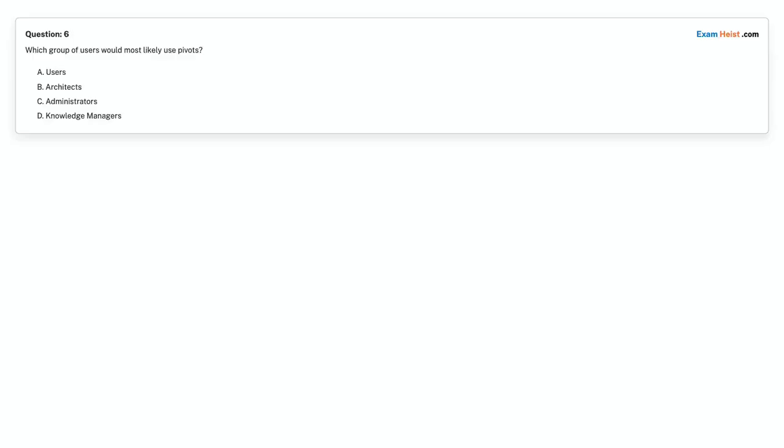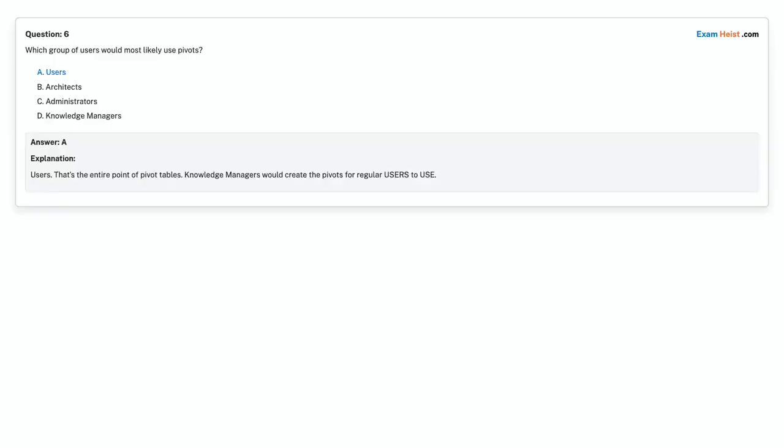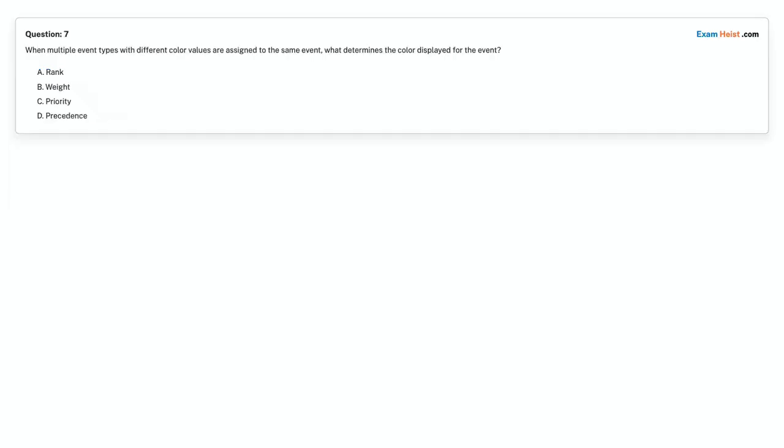Question 6. Which group of users would most likely use pivots? Option A. Users. Option B. Architects. Option C. Administrators. Option D. Knowledge managers. Choose the correct answer. Correct answer is Option A. Users.